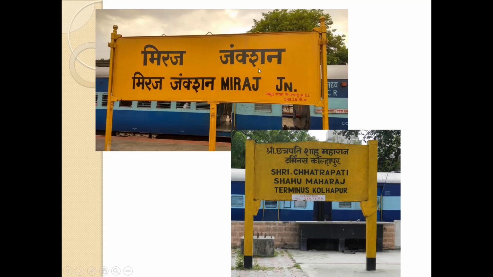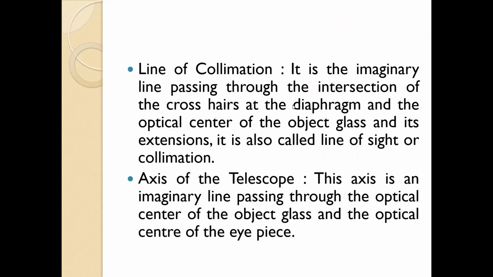So this Miraj junction has a height from the mean sea level of 549.25 meters. In the same way, in the case of Kolhapur, it is 536.72 meters. These things you will find on railway stations, where those RLs are written for that particular junction.